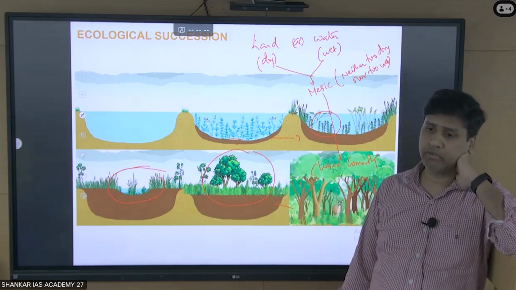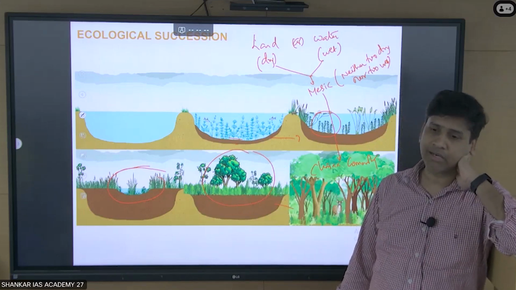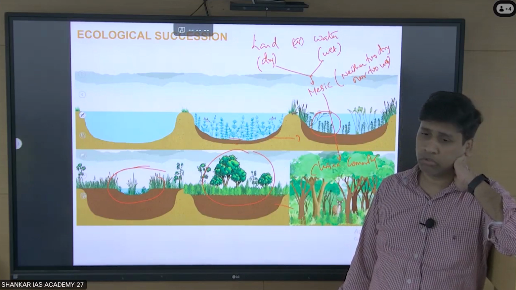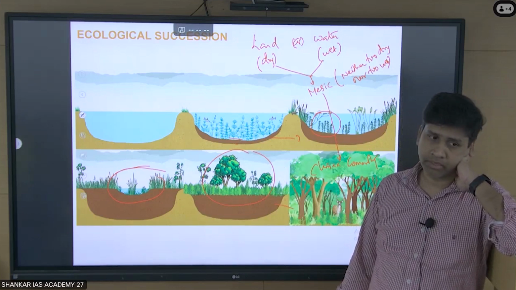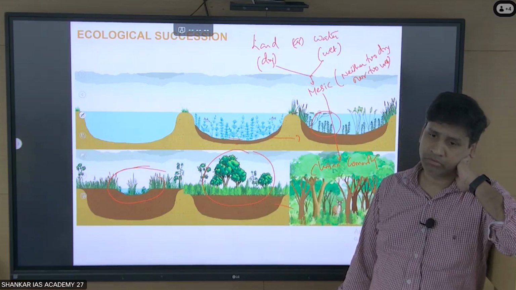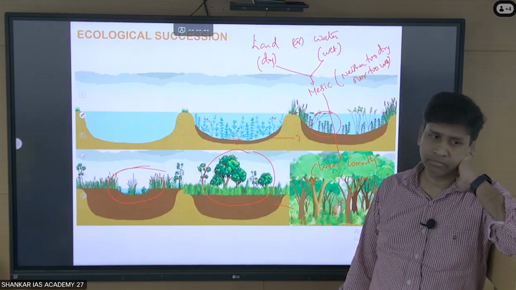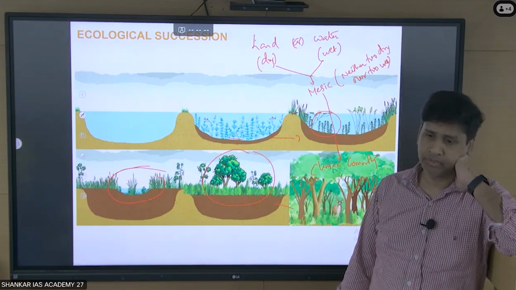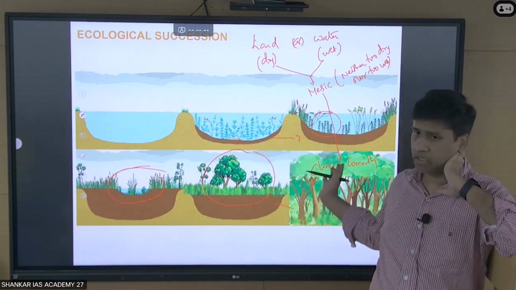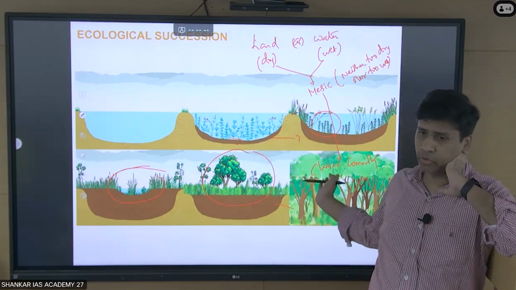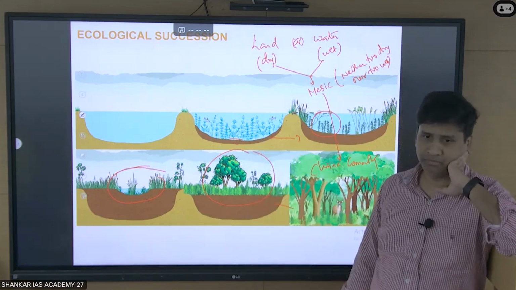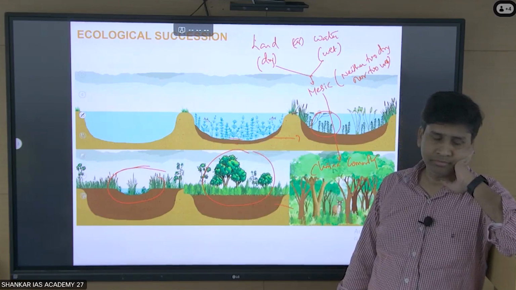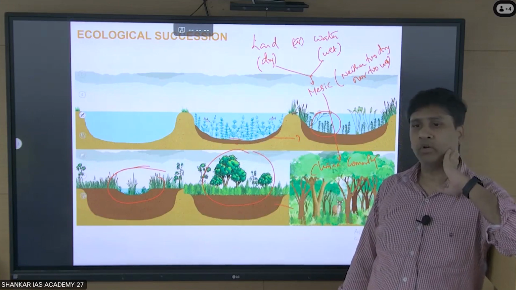But most of the lakes we do intervene, no? And our lifespan is 70 years. Now I'm talking about thousands of years. Am I right? So we have to wait and watch. Thousands of years it will take. Only after many hundreds and hundreds of years will it come to the stage. You cannot see it in our lifespan. It's not possible. So that is about ecological succession.